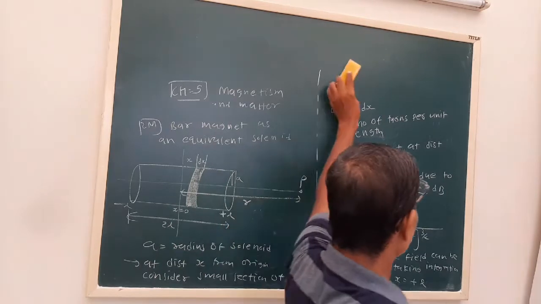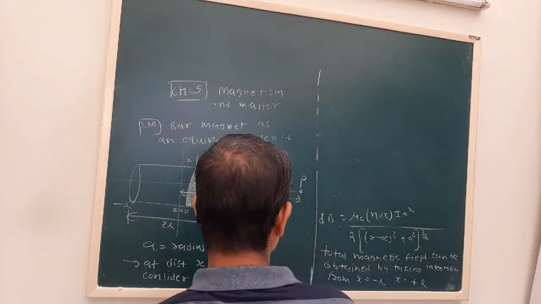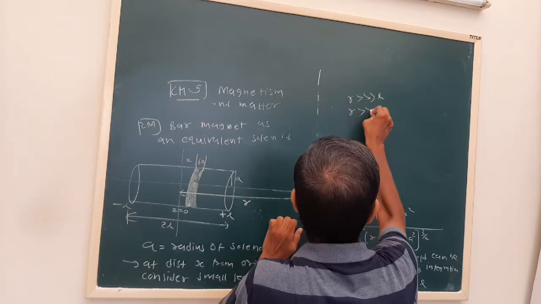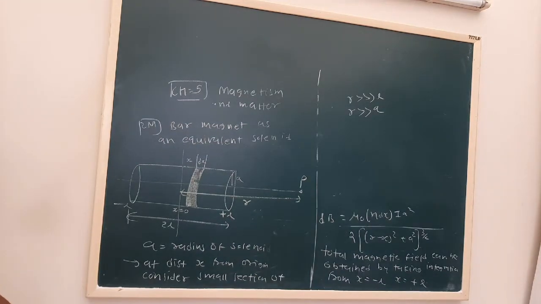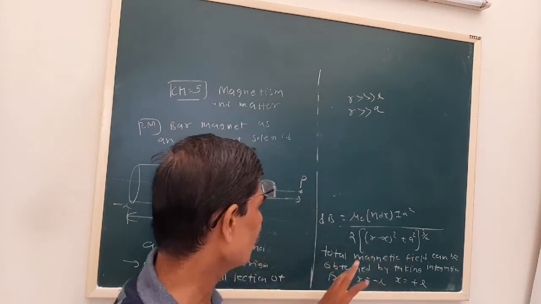That is an approximation we are going to use. So in that case, this will vanish, this also will vanish.